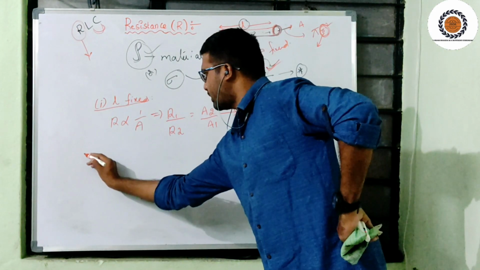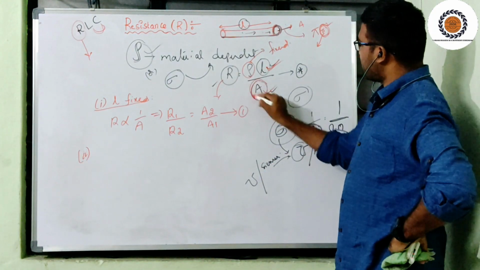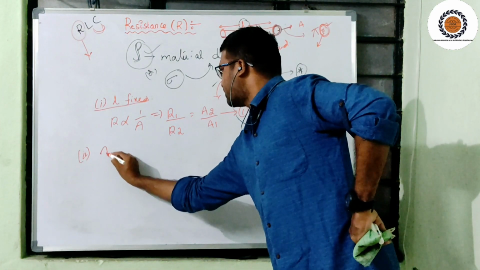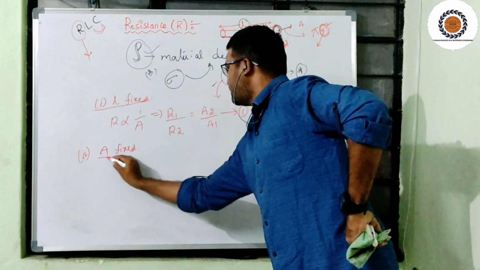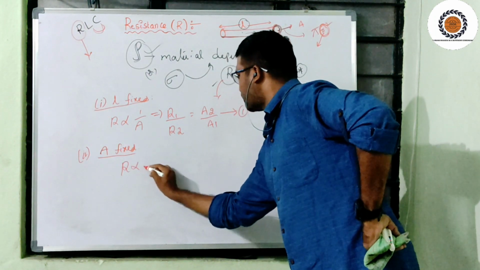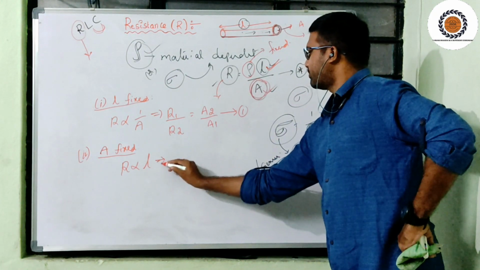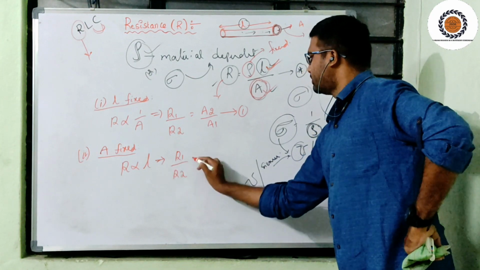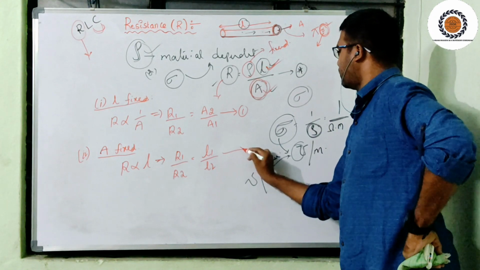The second condition is, if my area of cross section A is fixed, what will happen to resistance? R is directly proportional to L. That means R1 divided by R2 is equal to L1 divided by L2. This is the second notation.